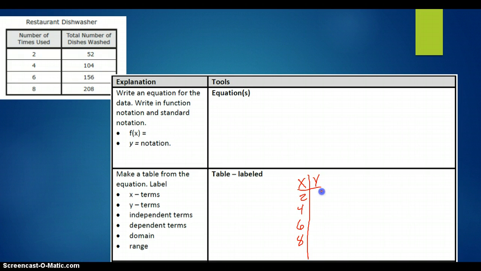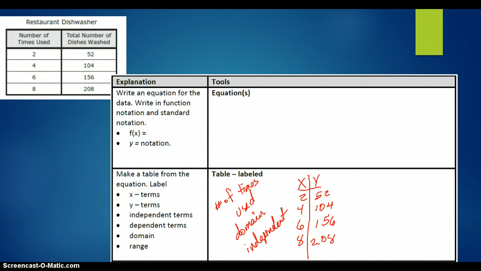The Y's, we have 52 and 208. And this time I'm going to label it just a little bit different. X's are the number of times used, but it's still my domain and it still is independent.